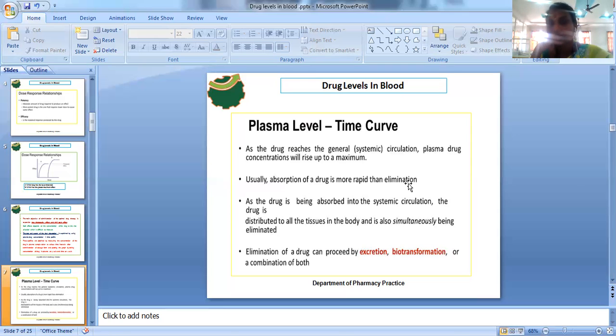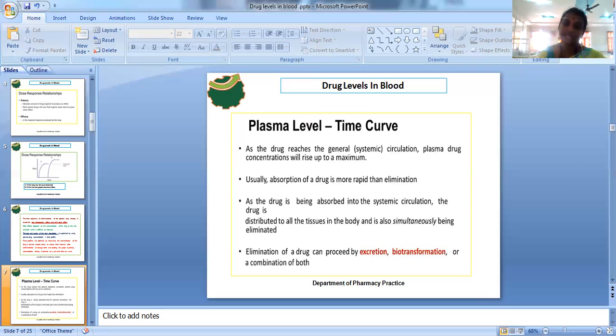Once equilibrium is attained, it goes through the remaining processes, combinedly called elimination. Initially it passes through absorption and distribution, and simultaneously it is eliminated through metabolism and excretion.